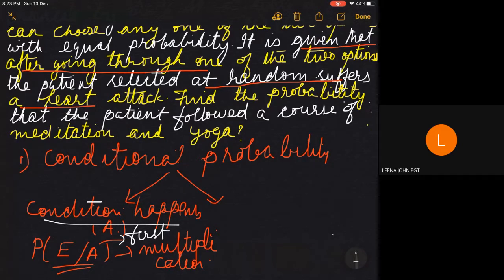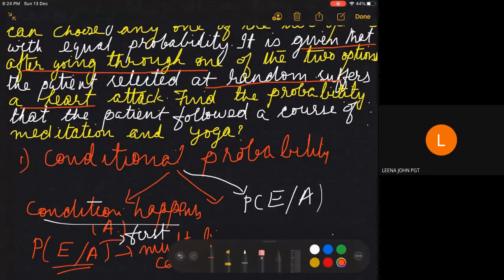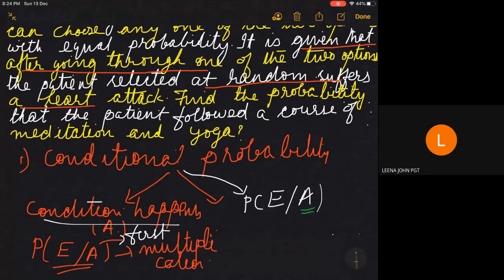But in Bayes theorem, what happens? P of E given A, where A happens at a later stage. Or in other words, A happens at a later stage and you are asked to find the probability of E which happened before A. So practically you cannot find the probability.